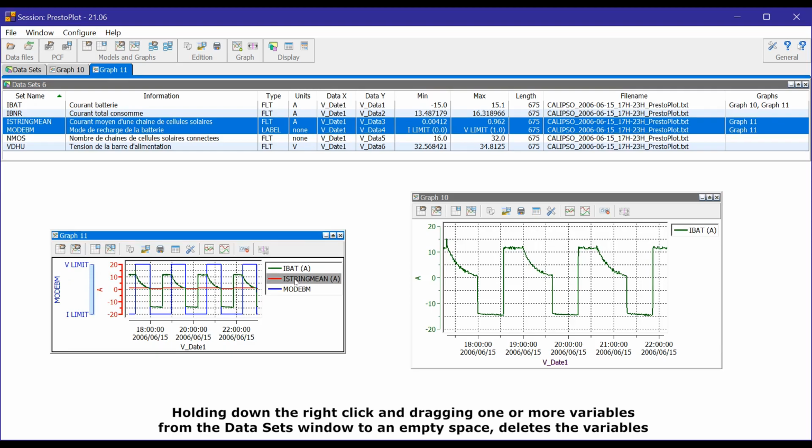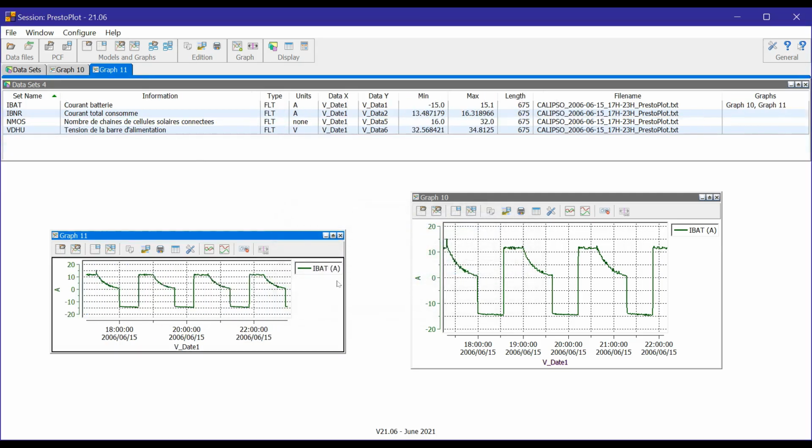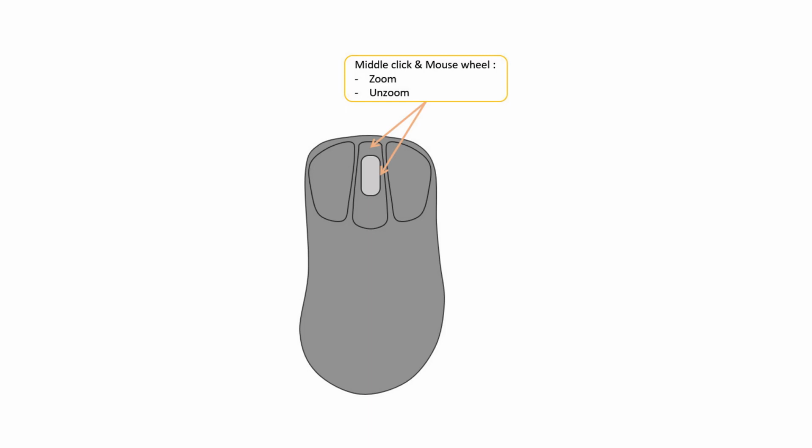Holding down the right-click and dragging one or more variables from the datasets window to an empty space deletes the variables. When deleting variables, all plots are updated, and the corresponding variables disappear. The middle click and mouse wheel are used to zoom and unzoom views.